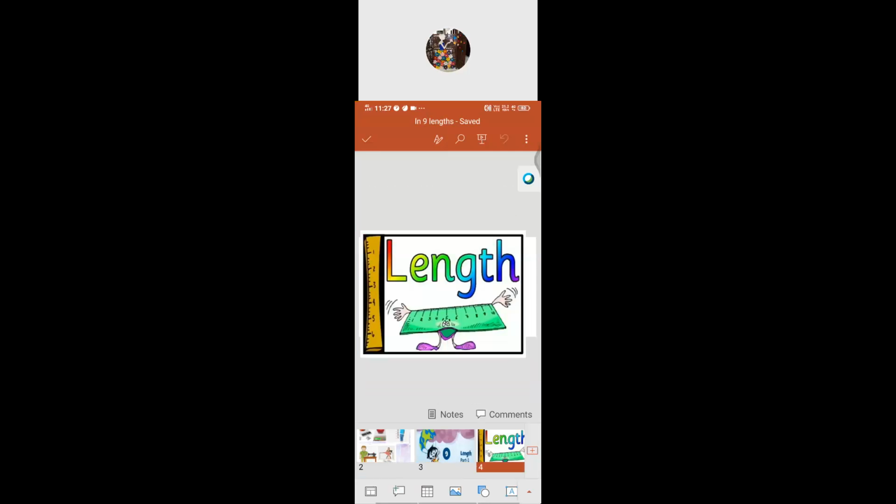Why should we learn measurement? Tell me, why should we learn measurement? Learning to measure length is an important as well as practical skill that is frequently used in real life activities, such as telling how tall you are, how far it is from your house to your school or from your place to the park, how much you drink, how heavy you are, buying groceries, stitching clothes, then building a house. So these kinds of places use measurement.